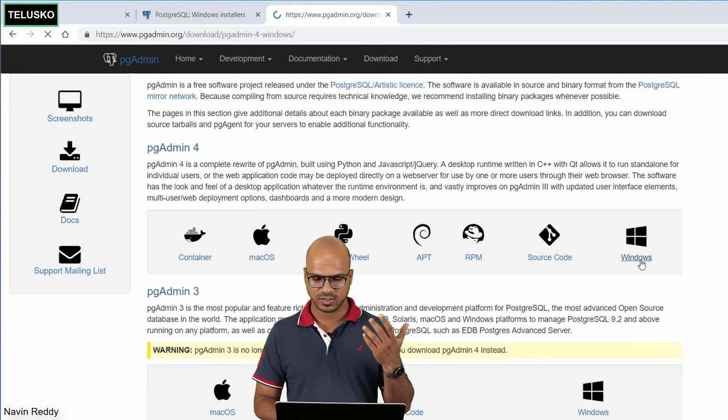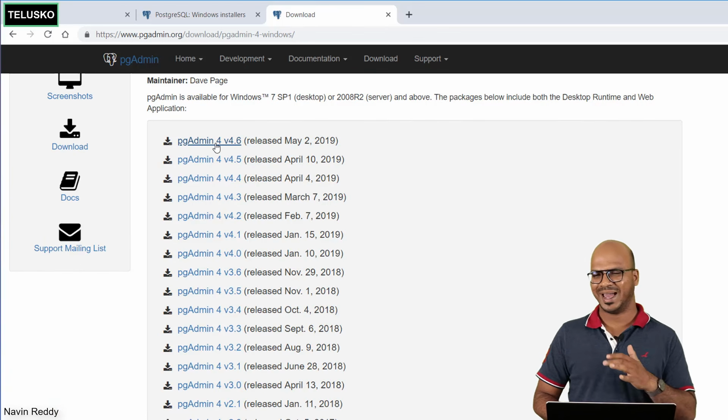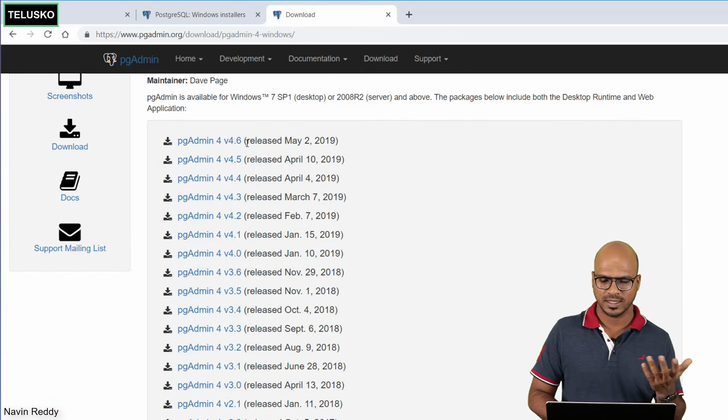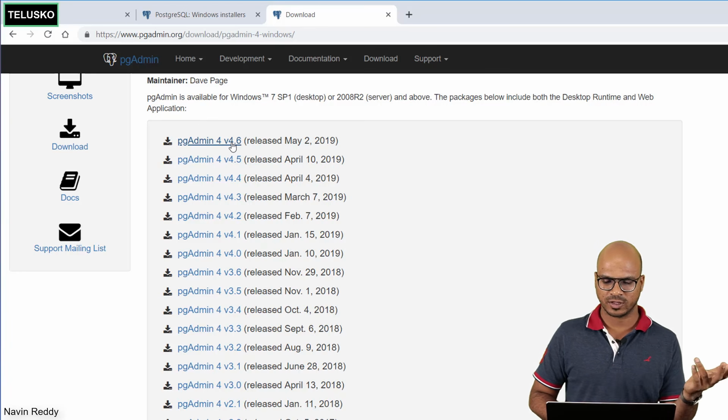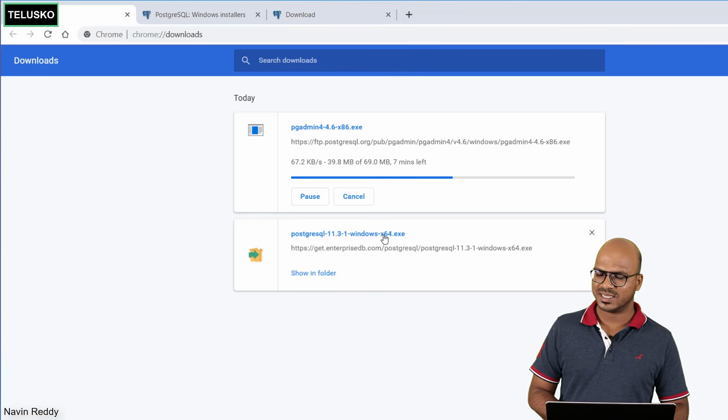We are using Windows, so let's click on Windows. And normally I don't go for the latest version because it has some bugs. Let's go for one version earlier, but for this video we can do it. So you can download 4.6. Let's see if that works. So I have Postgres downloaded.